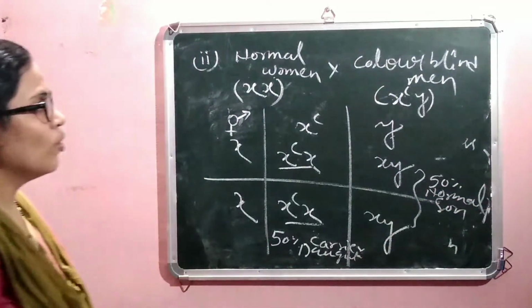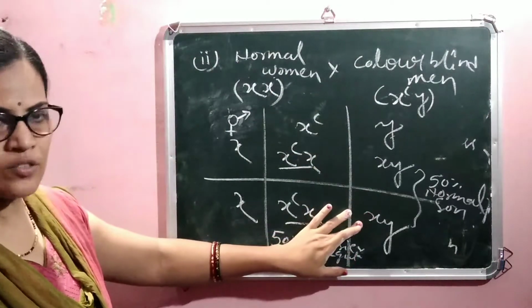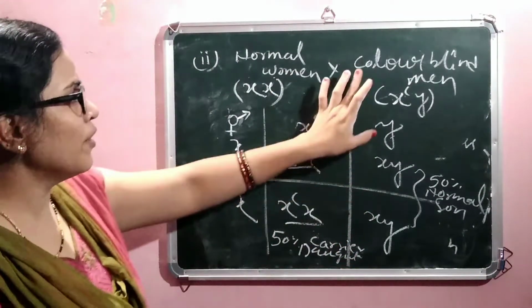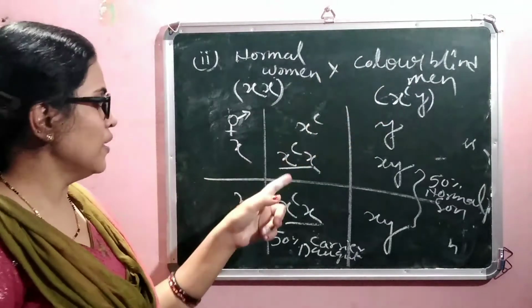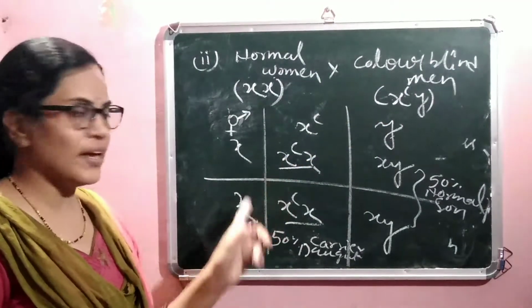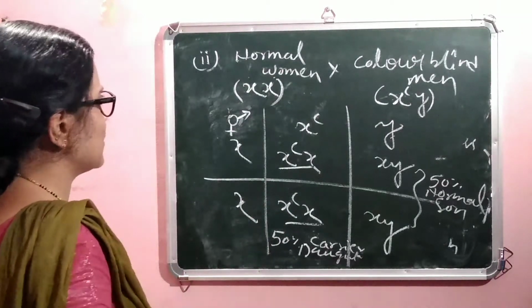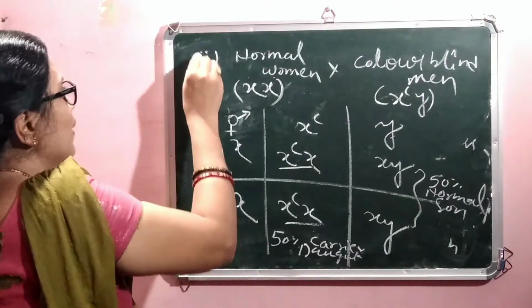So, when a woman is normal, 50% of the sons are also normal, but the man is colorblind. Out of this, 50% of daughters are known as carrier daughters.